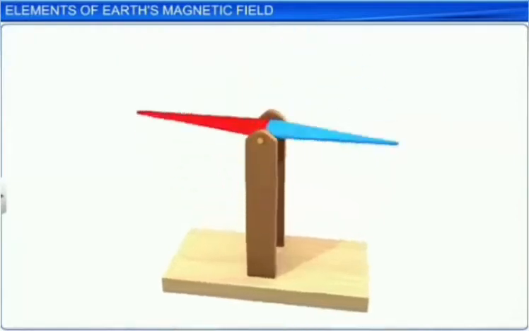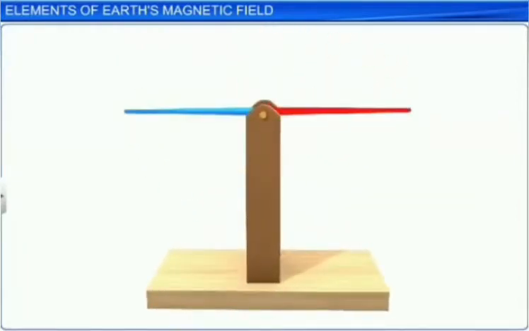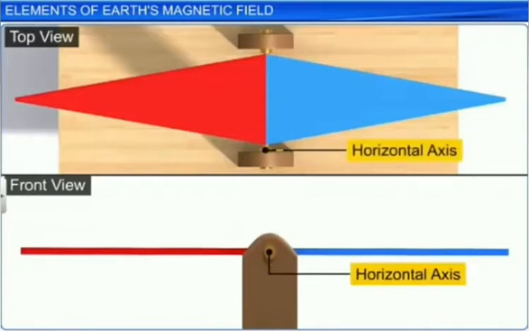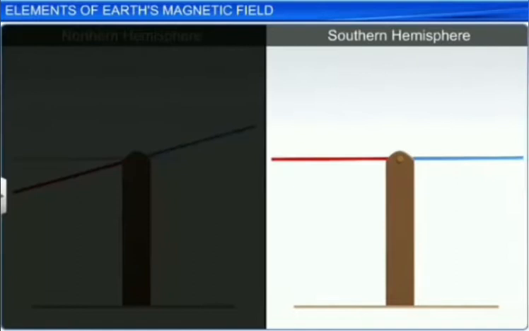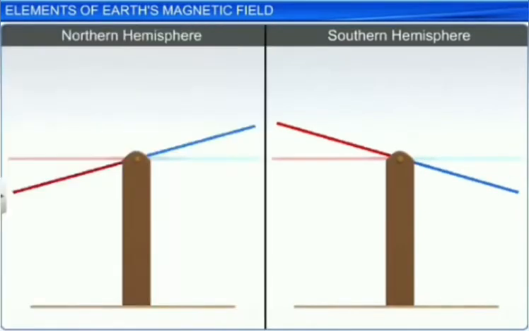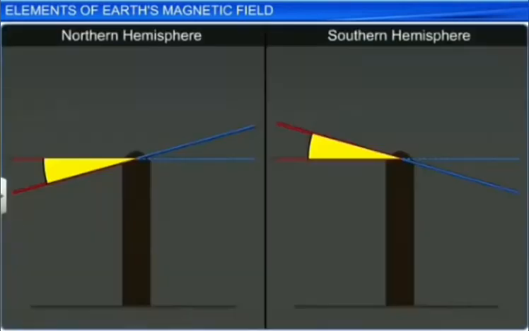If the needle were also provided with a pivot such that it can rotate freely about a horizontal axis, it would also rotate in the magnetic meridian plane. If the compass is placed in the northern hemisphere, its north end dips down from the horizontal position. If the compass is placed in the southern hemisphere, its south end dips down from the horizontal. The angle through which it dips with respect to the horizontal plane at that point is known as the angle of dip or the inclination, denoted by the capital letter I.